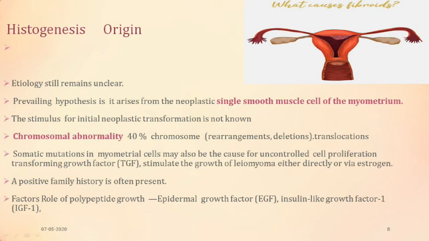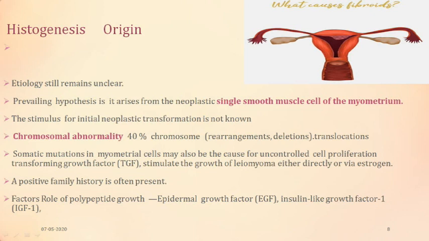So the question remains, what causes fibroid or what is their origin? It is still unclear. But the hypothesis prevails that a single smooth muscle cell of myometrium is the cause. The stimulus for the initial neoplastic transformation is still not known. But what we take as of now is that it is genetic and chromosomal, which we say that in 40% of the cases it can be deletion, translocations or rearrangements of the chromosomes.